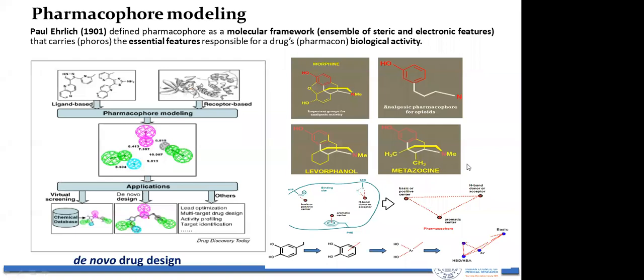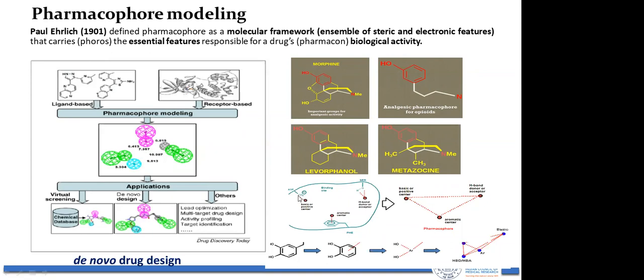So basically, if you have a compound, you can identify the core feature of the compound, then you can design drug molecules. Similarly, if you have a receptor but you don't have a ligand, then you can identify the functional groups.